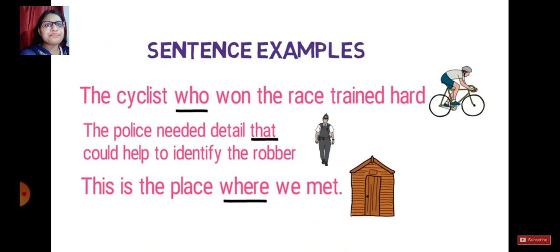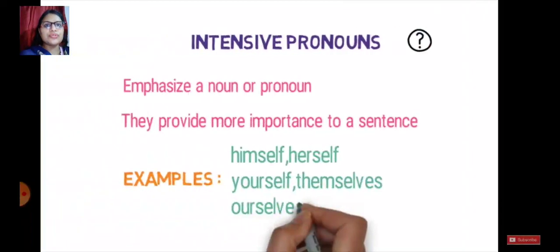Trained hard. The police needed detail that could help to identify the robber. This is the place where we met. They are showing a relation. So the words which join two sentences and show the relation between the noun and the sentence become your relative pronoun. Hope it is understood to you.